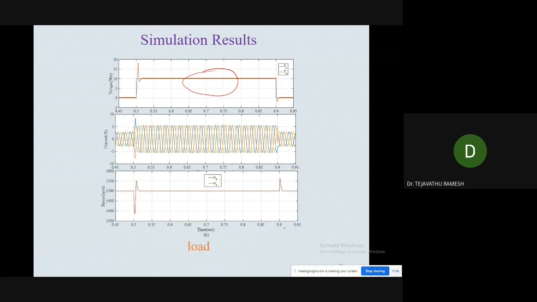And I forgot to mention the speed drop while applying the load torque. There we observed around a 300 to 400 RPM drop while applying the load, but here it was around 1400 RPM only. It means there is a drop of 100.